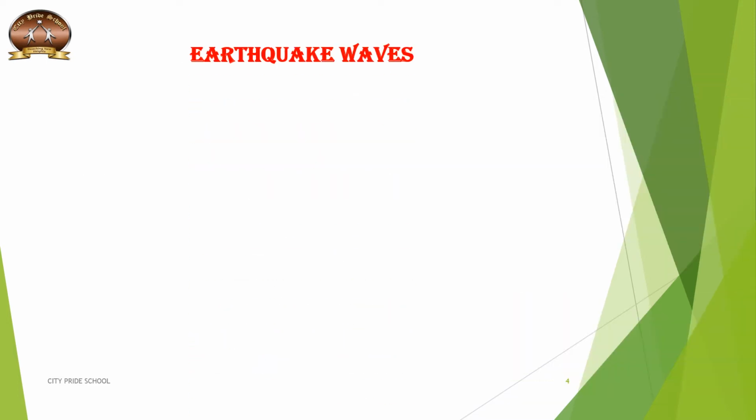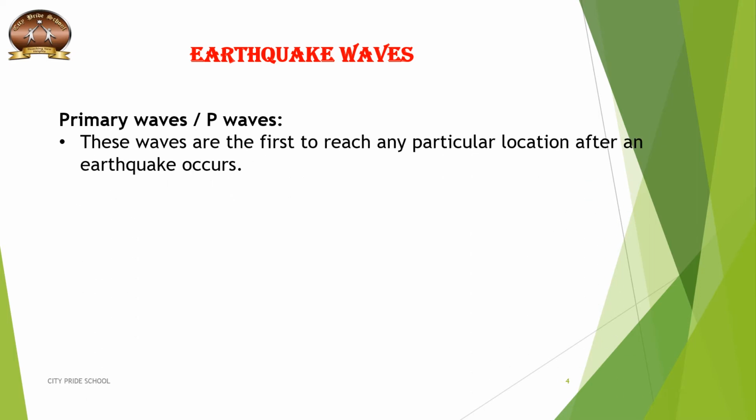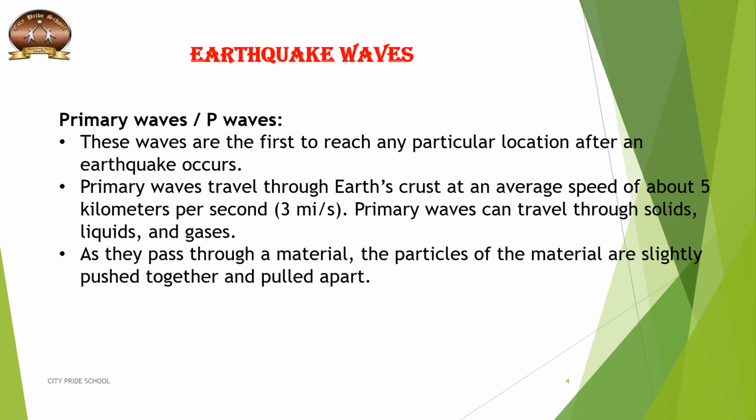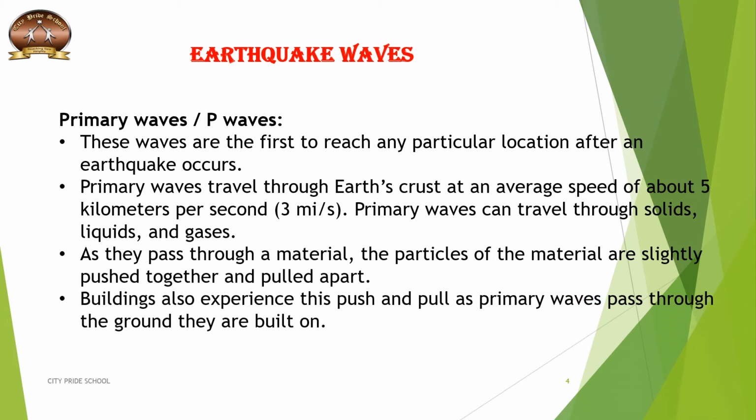Now there are three types of earthquake waves. First is primary waves. These are the waves first to reach any particular location after an earthquake occurs, and these waves travel through Earth's crust at an average speed of about 5 kilometers per second. Primary waves can travel through solids, liquids and gases. As they pass through a material, the particles of the material are slightly pushed together and pulled apart. Buildings also experience this push and pull as primary waves pass through the ground they are built on.